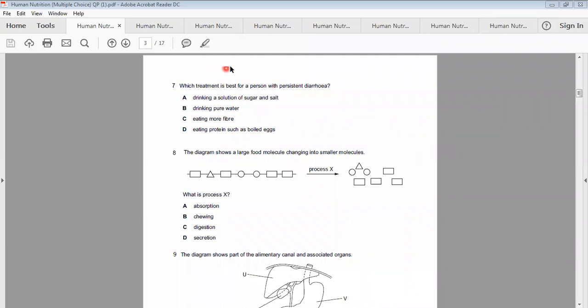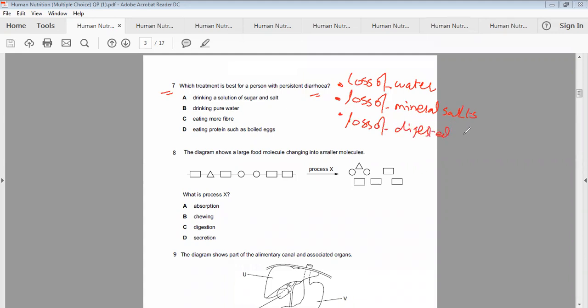Now another MCQ 7. Let's have a look. Which treatment is best for the person with persistent diarrhea? What happens in diarrhea? Loss of water, loss of mineral salts, loss of digested food if enzymes are working. Heavy loss of water, heavy loss of mineral salts.